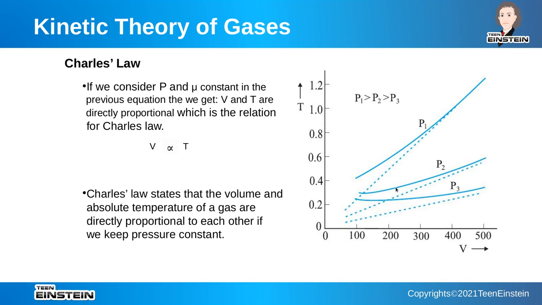Now we lower the pressure. Here we can see that there is some agreement, but still at very low temperature there is a lot of deviation. And at even lower pressure, again at very, very low temperature, there is a lot of deviation. So Charles' law states that the volume and absolute temperature of a gas are directly proportional to each other if we keep the pressure constant.